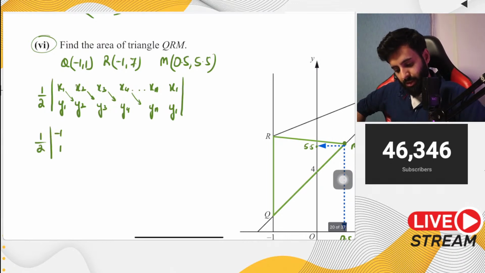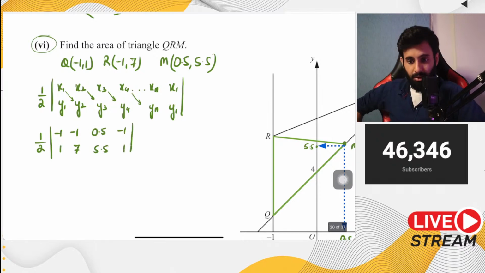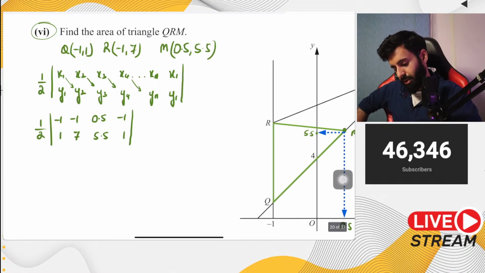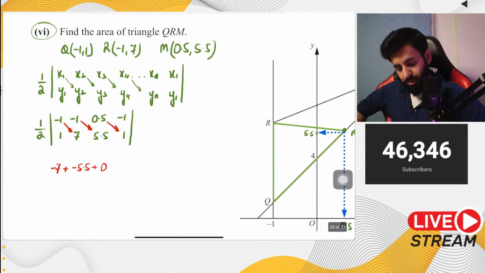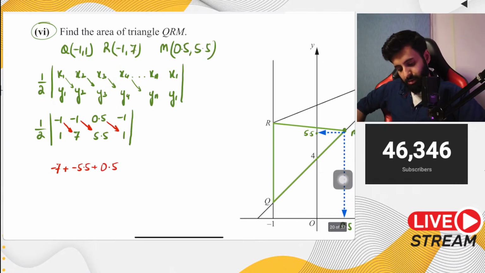Minus 1, 1, minus 1, 7. Okay, then the coordinates of M, 0.5 and 5.5. And then in the end, we will rewrite the coordinates of the very first point. Okay, now we start multiplying from left to right. So left to right we multiply and add. Minus 1 into 7 is minus 7, plus minus 1 into 5.5 will be minus 5.5, plus 0.5 into 1 is 0.5.